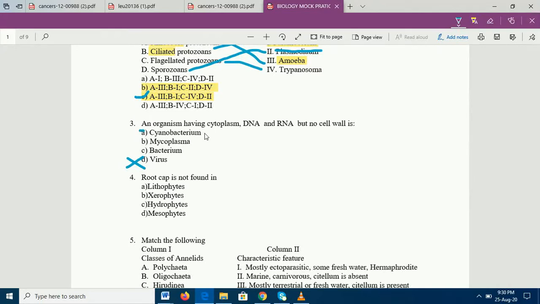Examples are Nostoc and Anabaena, which do have a cell wall. All bacteria do have a cell wall. Cyanobacteria also do have a cell wall, right? So this thing, Mycoplasma, what is Mycoplasma?